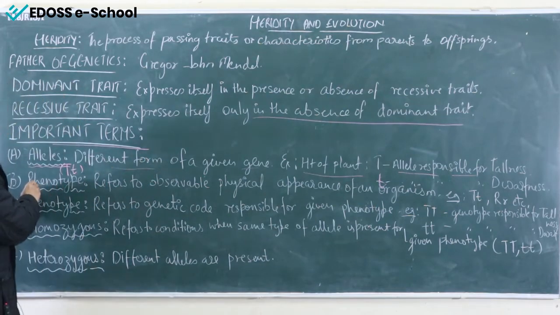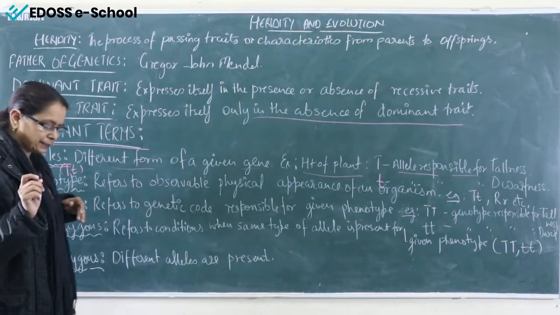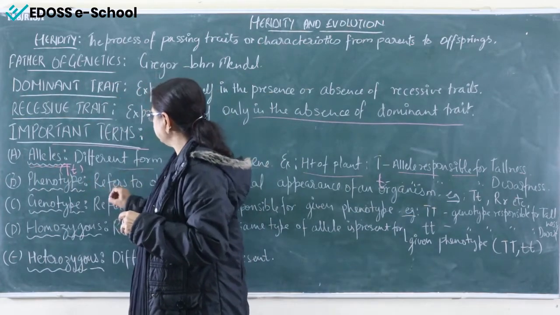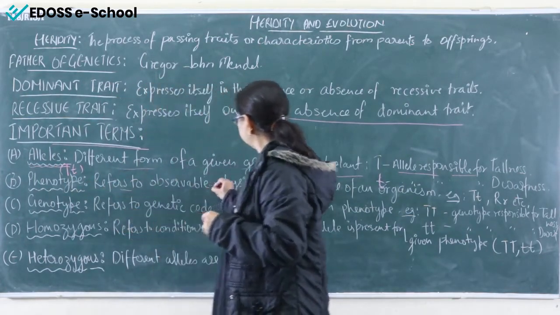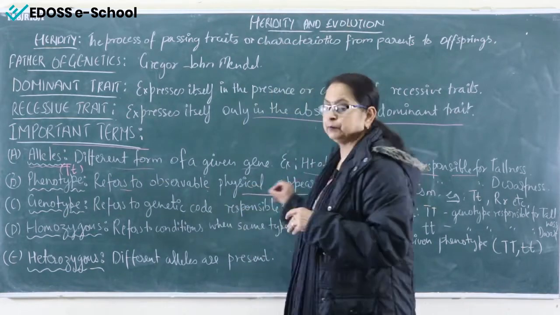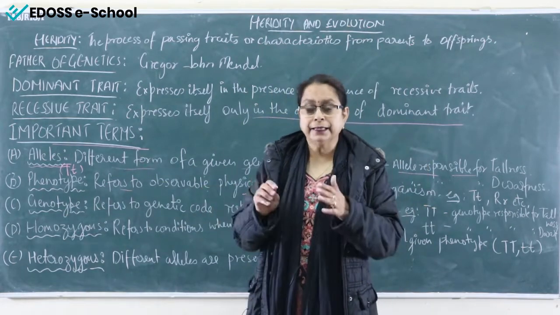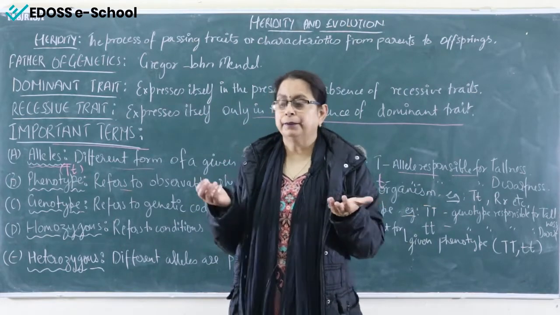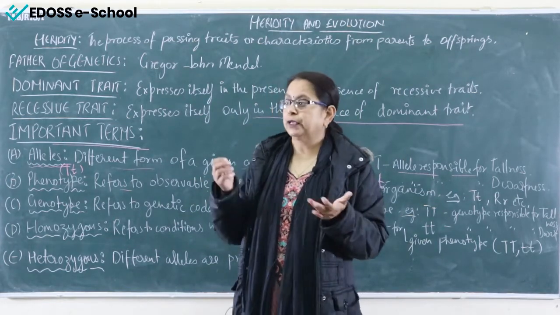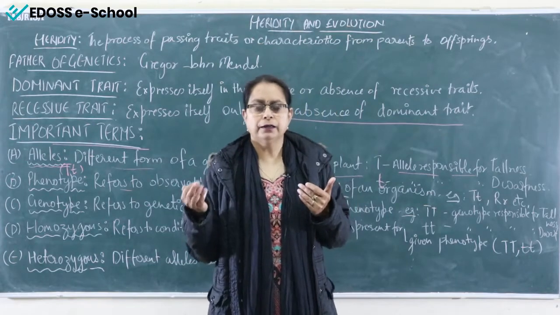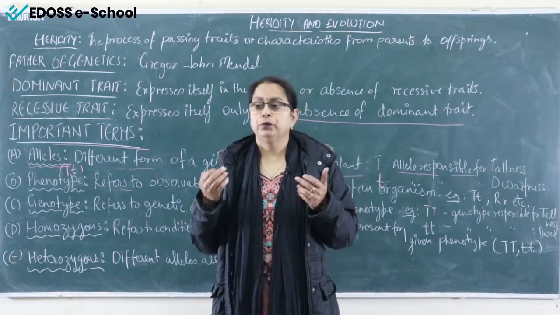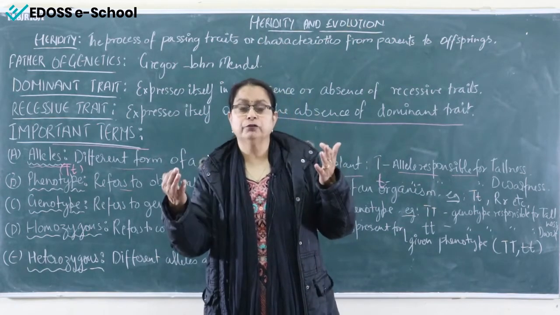Now next is the phenotype. Very interesting. One more term, that is phenotype. Phenotype refers to the observable physical appearance, the things that we can see with our naked eyes. We can see the color of the flower, the shape of the seed, the color of the seed, the height of the plant.